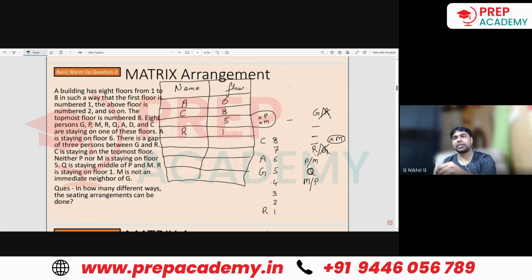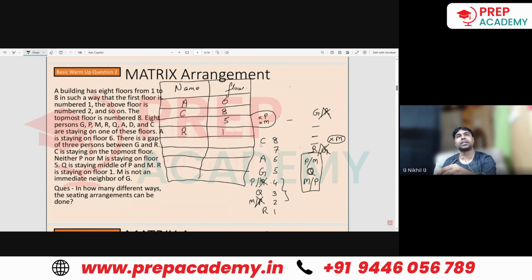Now, these 3 have to come together. What are the 3 positions where they can come together? These are the 3 positions. Okay. So P oblique M, Q, M oblique P. But what was written here, that M is not an immediate neighbor of G. So M cannot be here. So P cannot be here. So what is the arrangement?